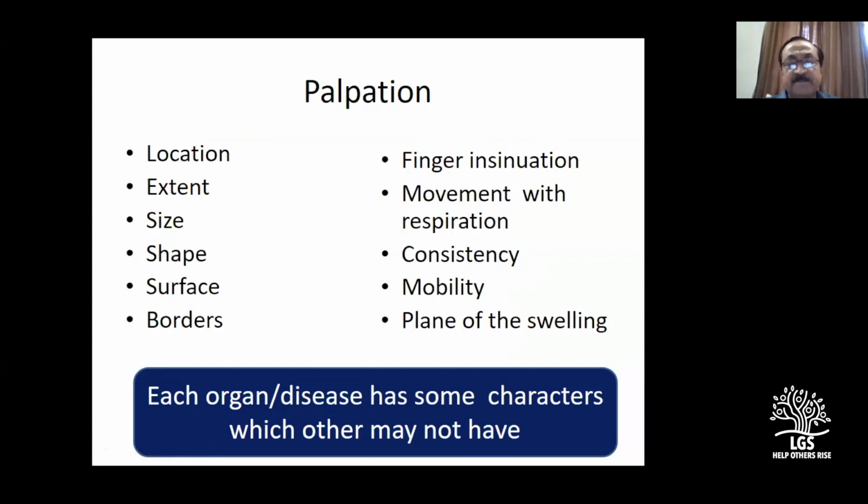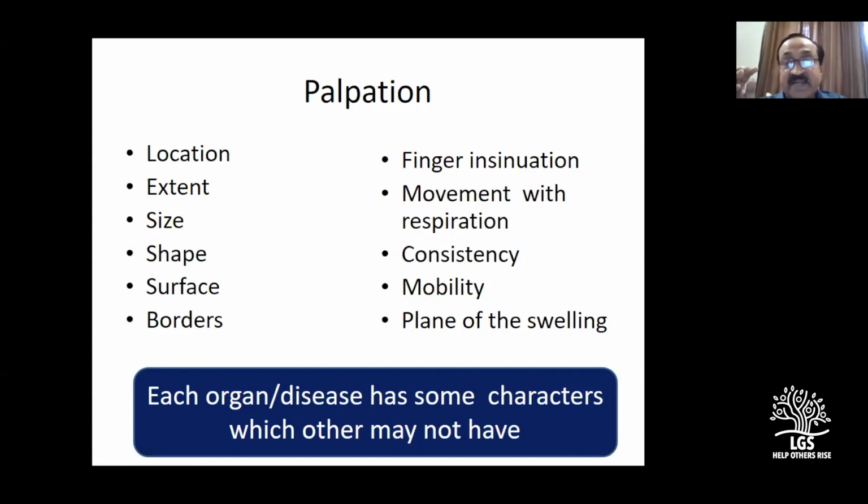Always remember, each organ or disease process has some characters which others may not have. We have to look very carefully. As you see the slides, you will understand this. So this is the basic checklist. For each organ or disease I mentioned, I will quickly give an example.